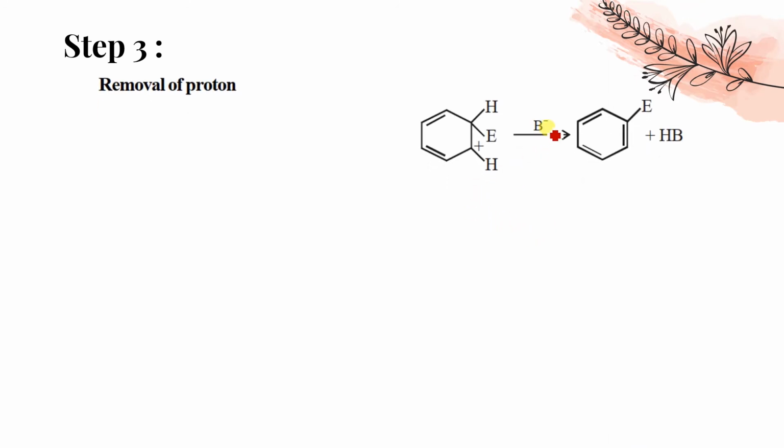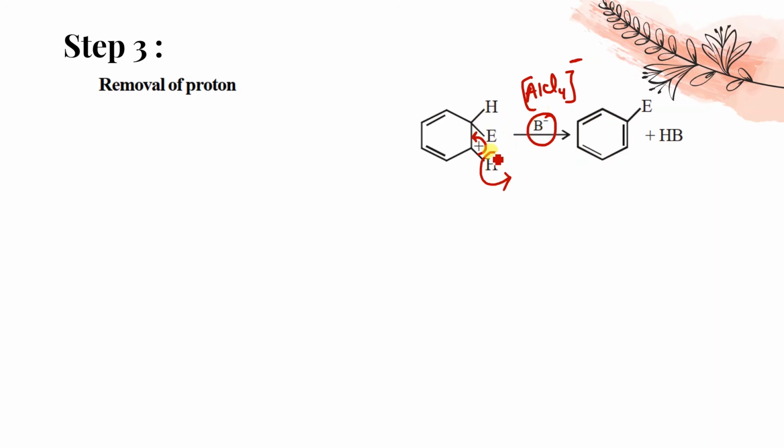What will happen? This B minus is what? This is actually AlCl4 minus. Okay, this B minus is not actually B, it is this one. So this is going to attach. Now the electron density is very high, and H plus is a better leaving group. So what will happen? This H will leave its electron and will go to attach with this. So now this bond is free. This bond will shift over here and it will form a double bond over here. E is there, H is there. I'm not showing this H, but the H will remain there.